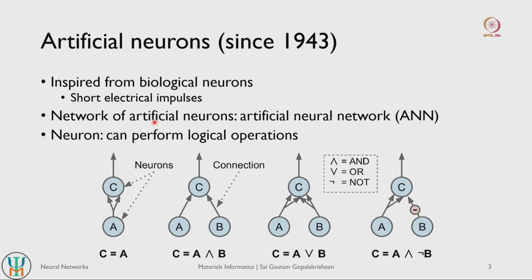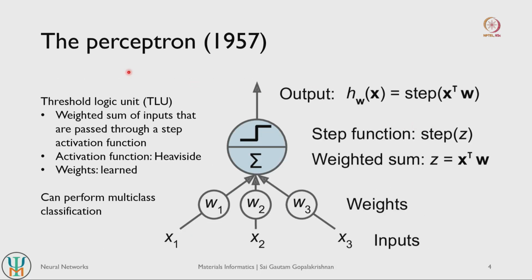If we create a network of artificial neurons, a more complicated network, then that network is what is referred to as an artificial neural network or ANN. Artificial neurons, as an idea, are not very recent; they have existed for almost 80 years now, and artificial neural networks are a simple extension of the connections between artificial neurons themselves. Alright. Let us now move to the idea behind what is referred to as the perceptron.